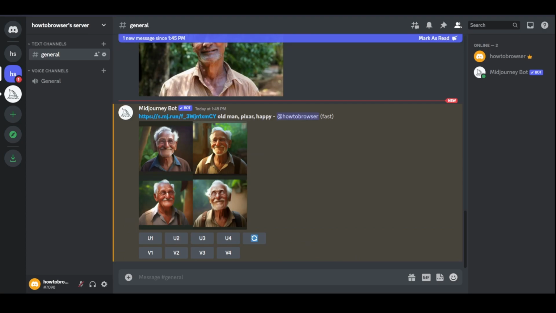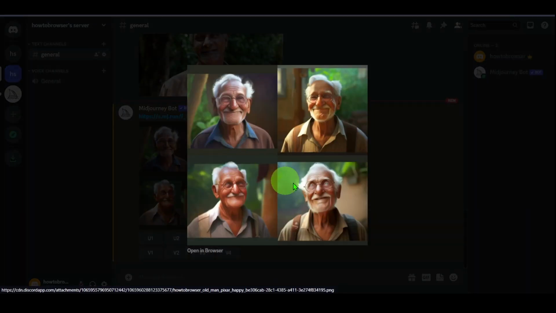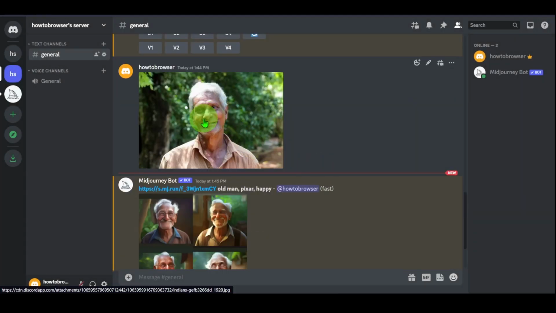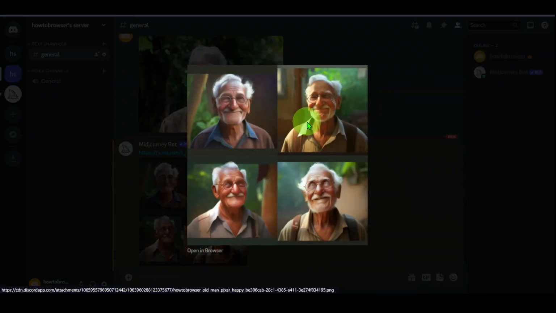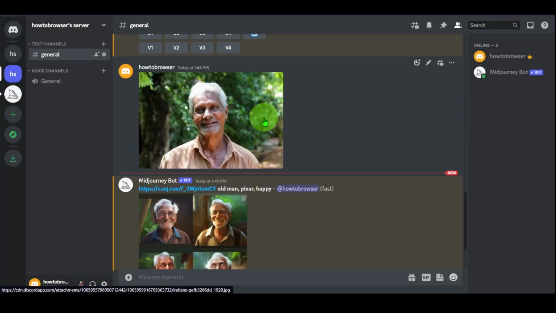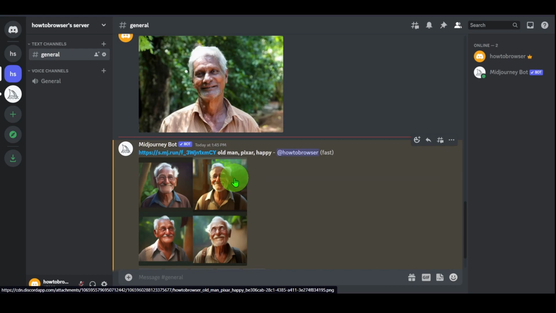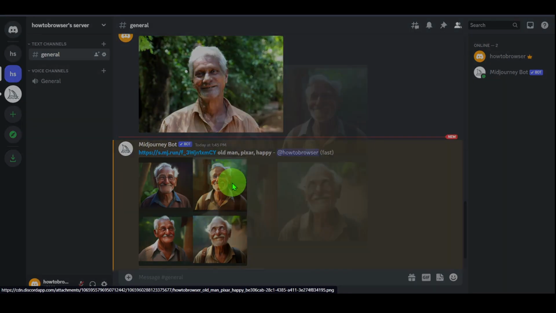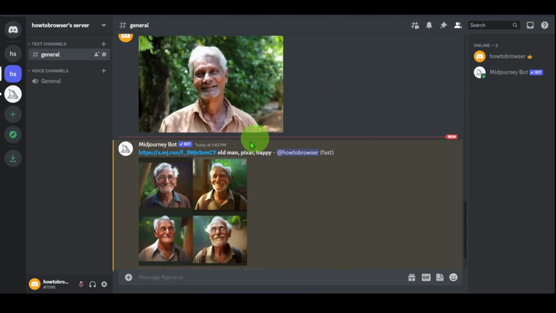And here we have our results. Let's click. Hey, this looks actually very good. And we have the same traits. I think the nose, same size, the eyes, the facial proportions are the same. We have the same facial features.